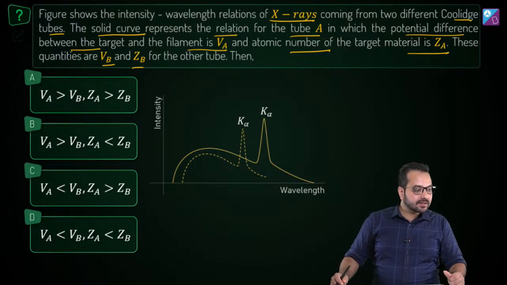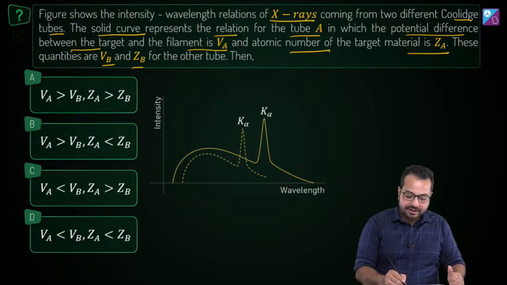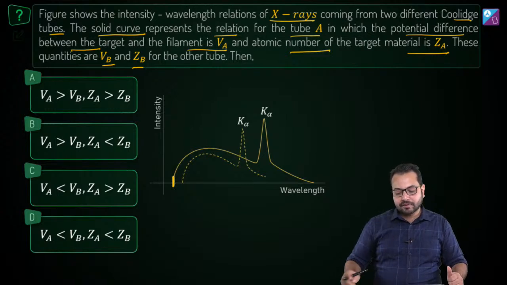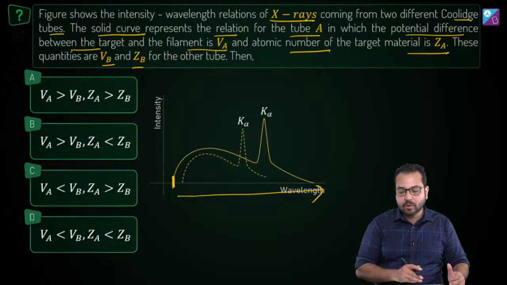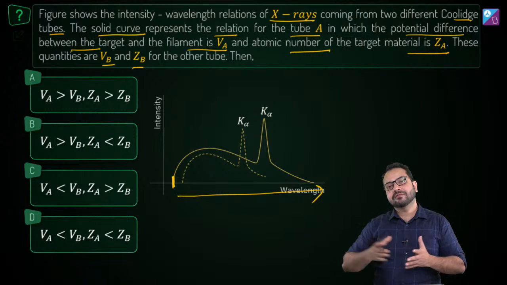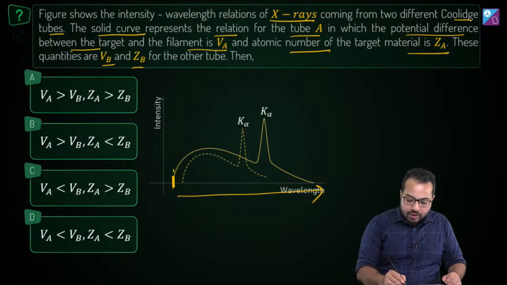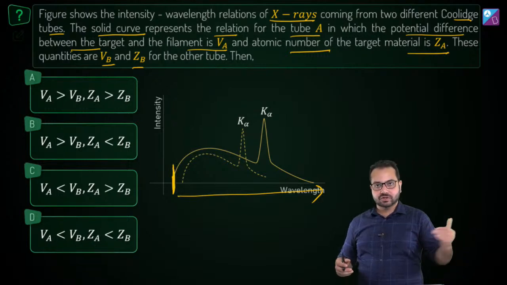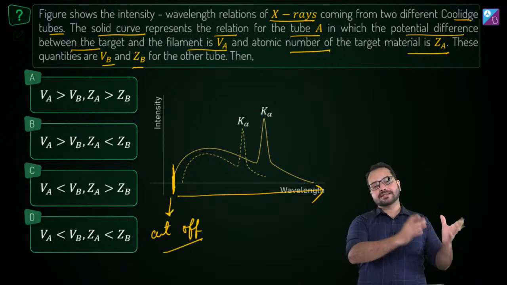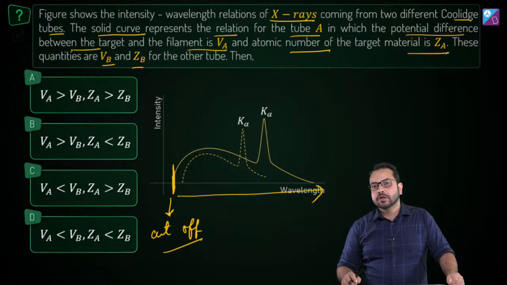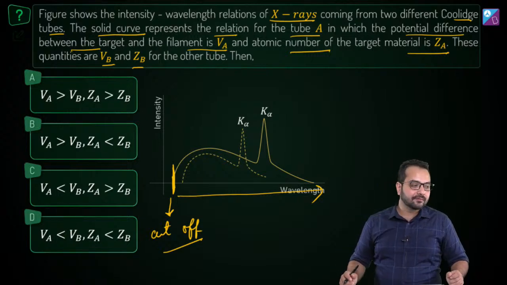Hyper Gaming is asking, cutoff wavelength means somewhat like threshold. Yes. So this is basically the cutoff wavelength. This is the graph of intensity versus wavelength. So you can see that from here going forward you can have many wavelengths of different intensities, but you don't have any wavelength below this. So this is called the cutoff wavelength. In the X-ray that is radiated, you will not get any wavelength below this value. That is why it is called the cutoff wavelength.